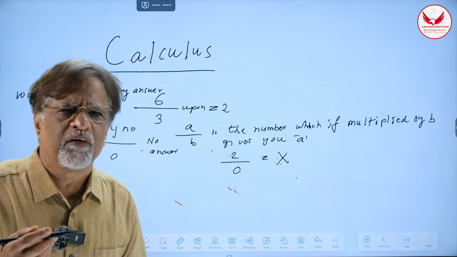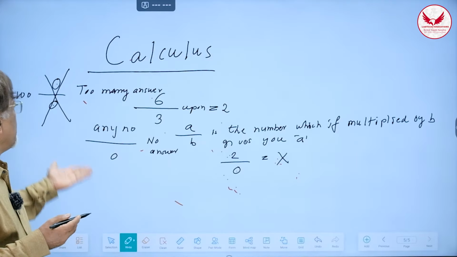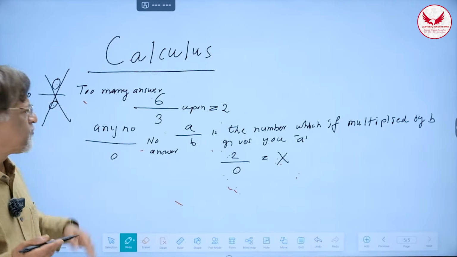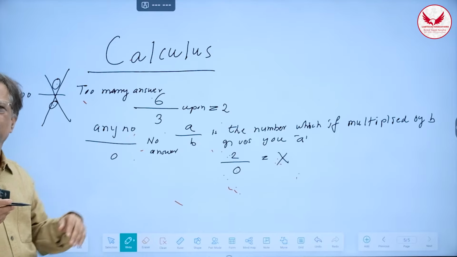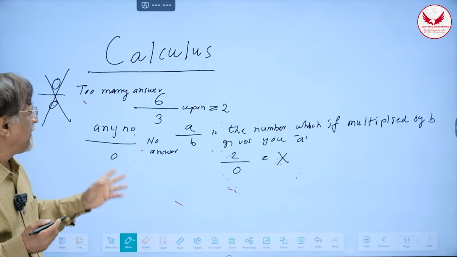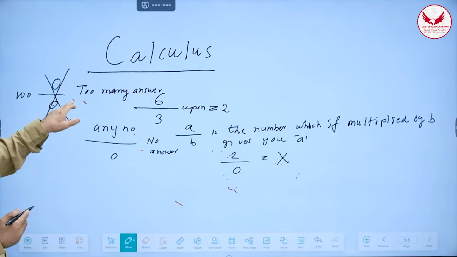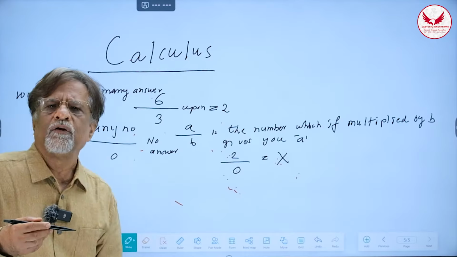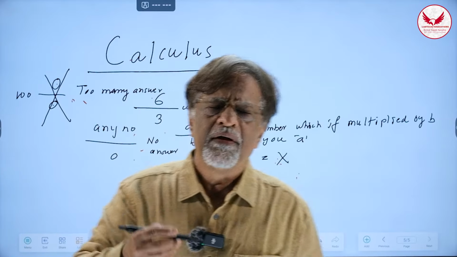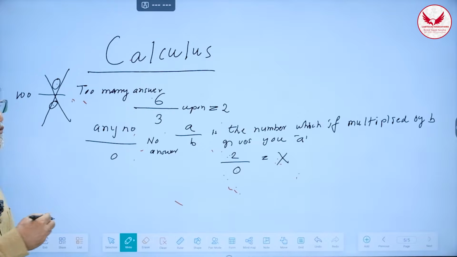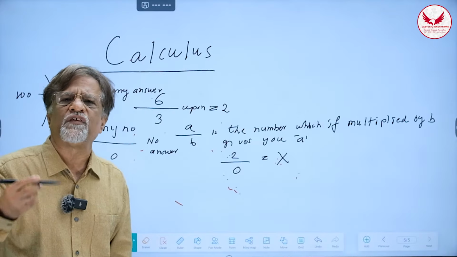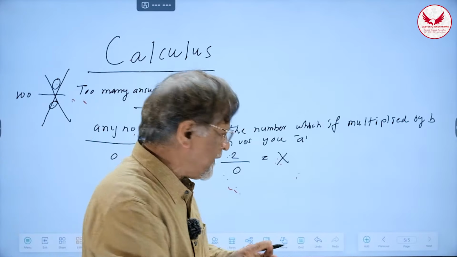But you will ask me, sir, why solve these problems? Where do you come across these problems? First of all, we never come across this problem. Of course, we come across that universal things and all that. How to deal with that is a different matter. But this problem is very intimate to our life. Our life is dependent on solving this problem 0 upon 0. It's a real life problem. Now, in which situation you come across 0 by 0? Let me explain.